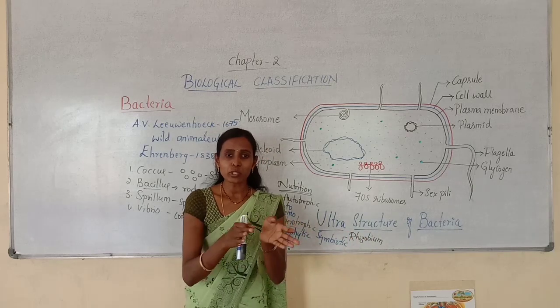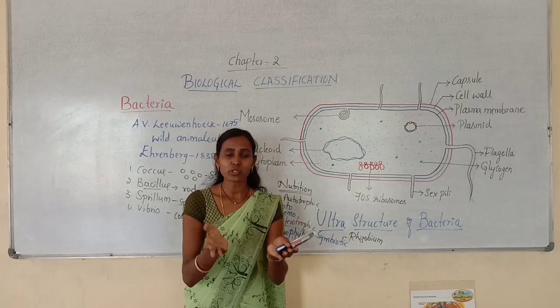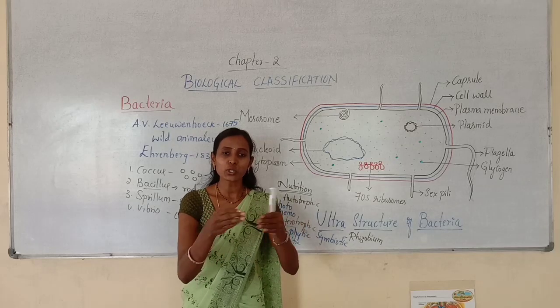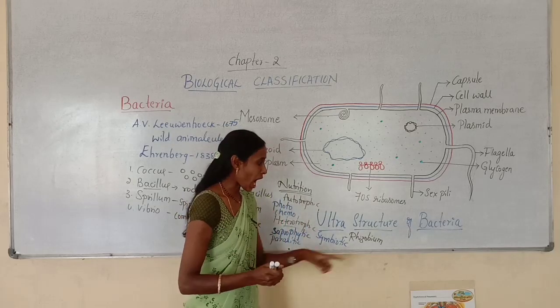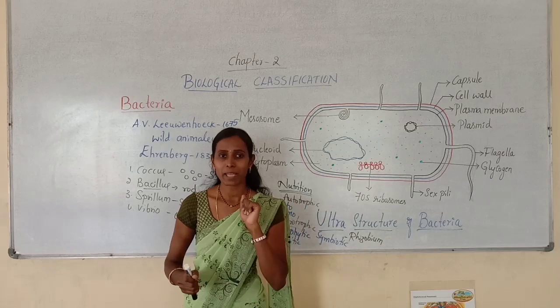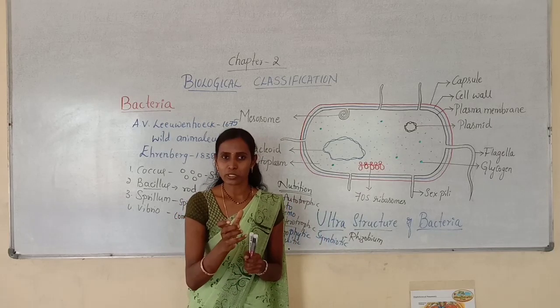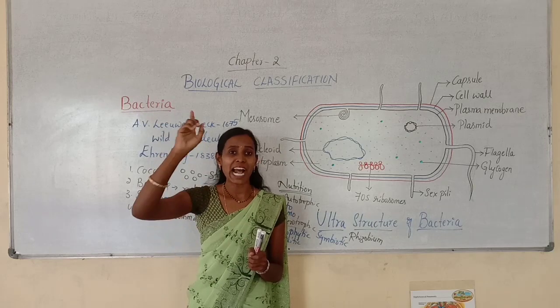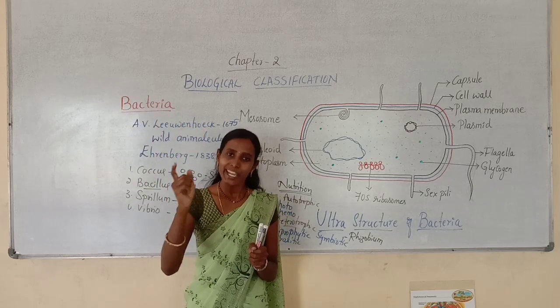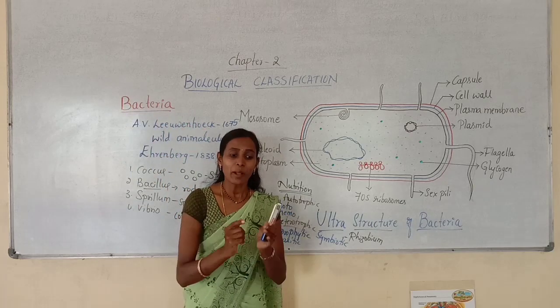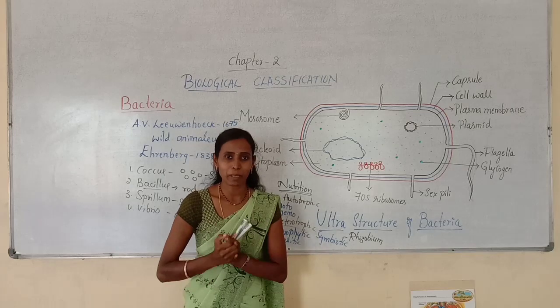A mutual association means both should help each other. So how will the Rhizobium help the plant? This Rhizobium helps in nitrogen fixation. It will convert the atmospheric nitrogen into useful forms of nitrogen. That nitrogen is required by the plant.